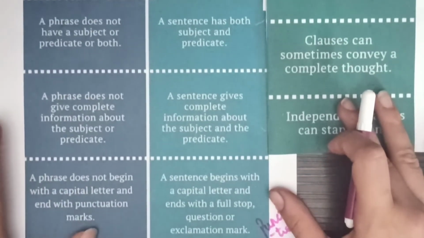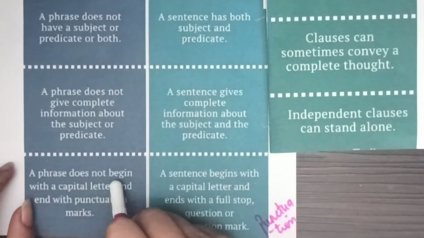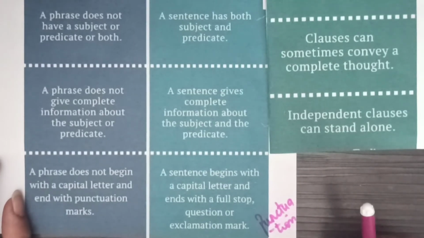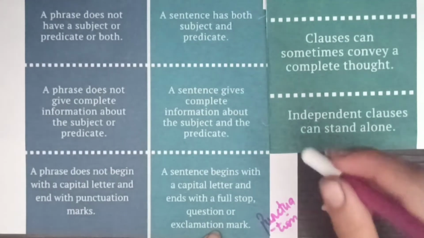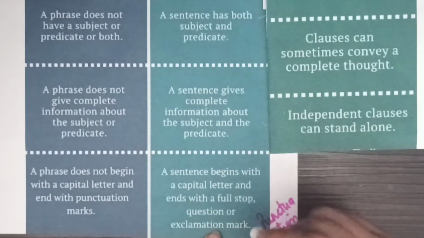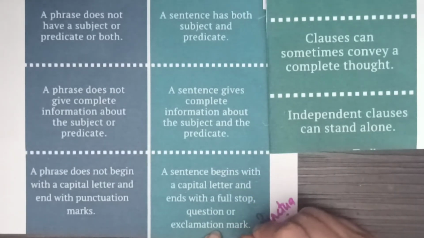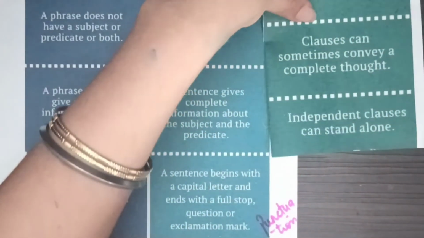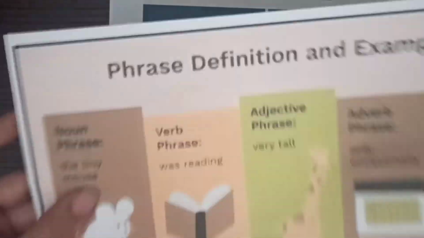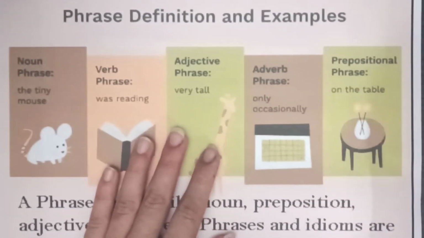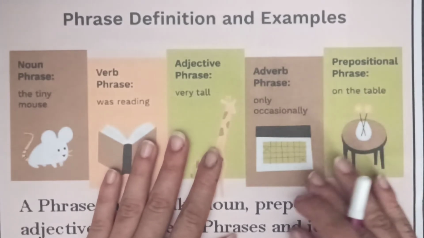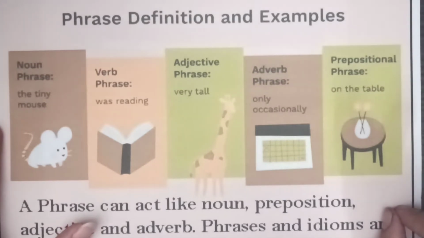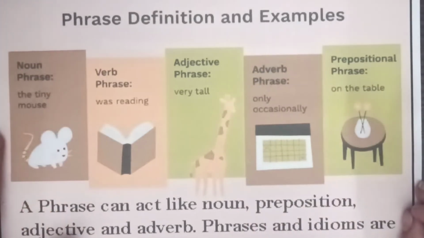Now let's look at the last difference. A phrase does not begin with a capital letter and it will not end with a punctuation mark. Always remember. Whereas a sentence, as I've already shared, ends with a punctuation mark. Yes. So now let's look at a few examples of phrases. So remember, in the group I had shared a few phrases which we can be using. So I thought, why not give you the difference as well.